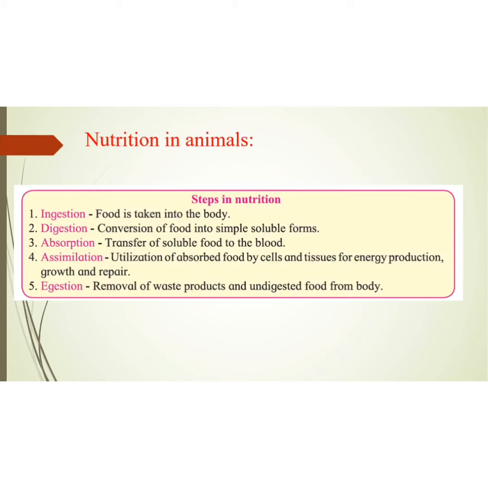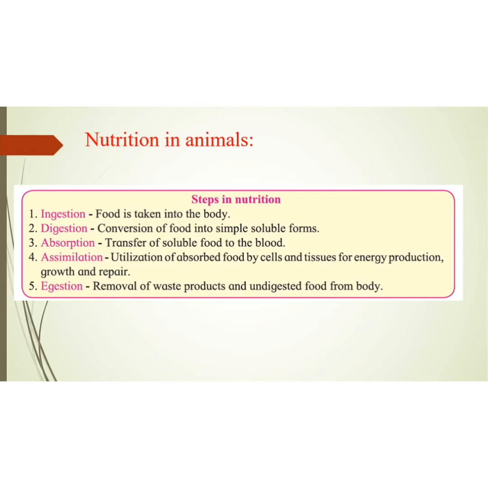Nutrition in animals. What are the steps in nutrition? Ingestion, digestion, absorption, assimilation and egestion. First of all, the first step of nutrition is ingestion. Now what exactly is ingestion?